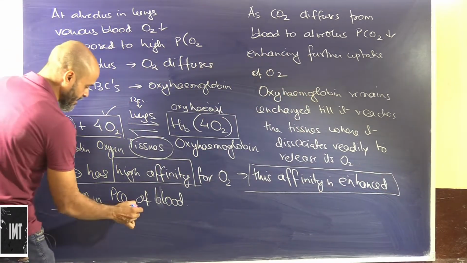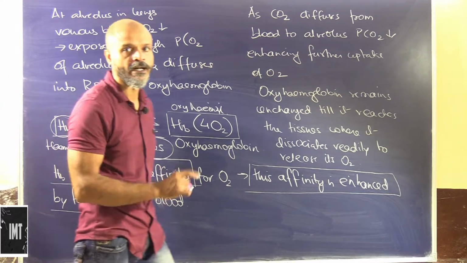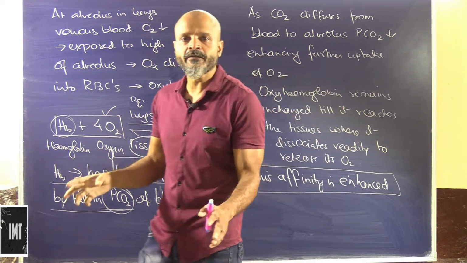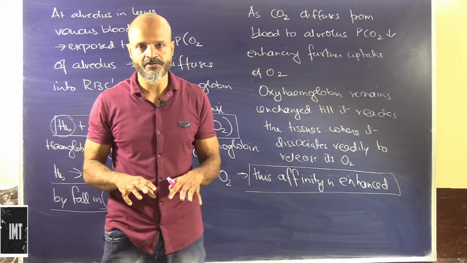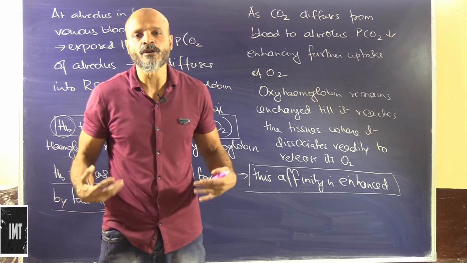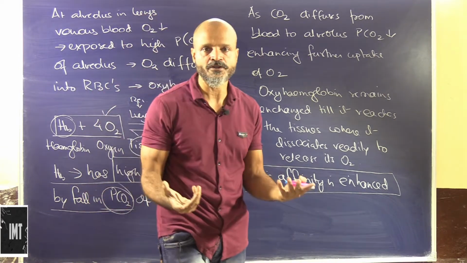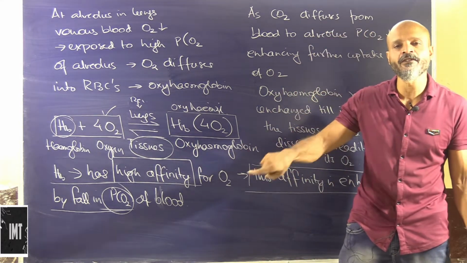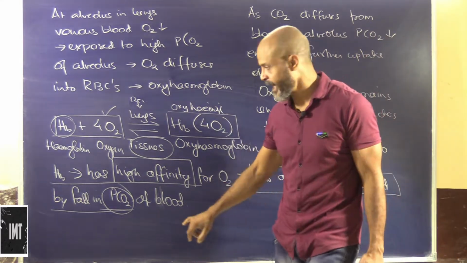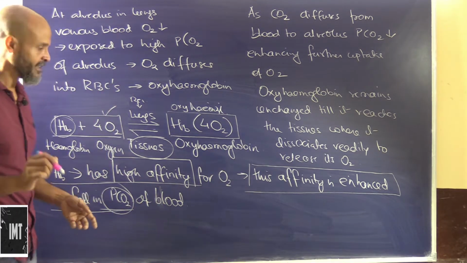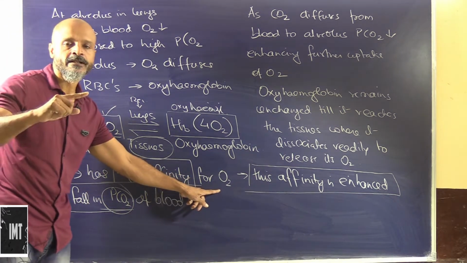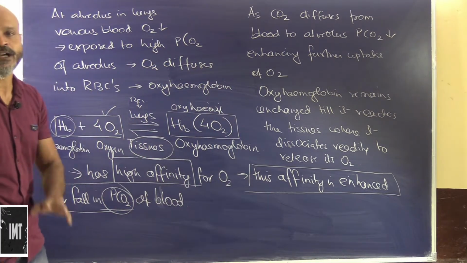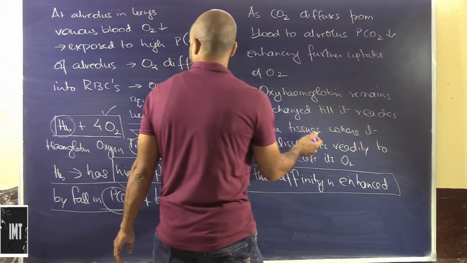the fall in the partial pressure of carbon dioxide of blood, and that's one reason why carbon dioxide has to go out. It's not that we will die with carbon dioxide. Carbon dioxide is not that poisonous or toxic that it will cause death, but the carbon dioxide has to go out because it has to make way for the oxygen to come in. As we see, the affinity for oxygen will be enhanced in hemoglobin by the expulsion of carbon dioxide.